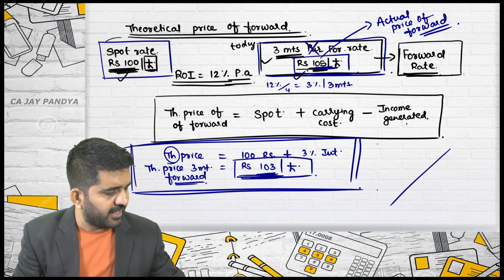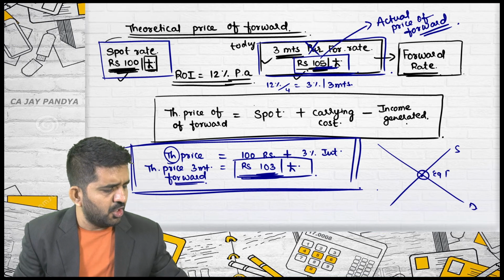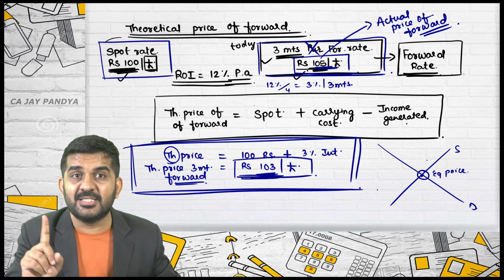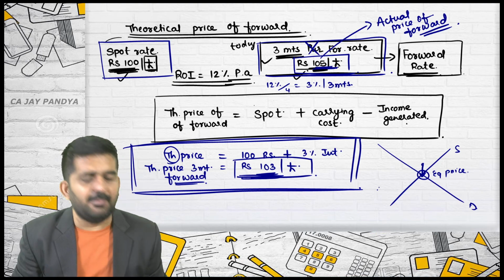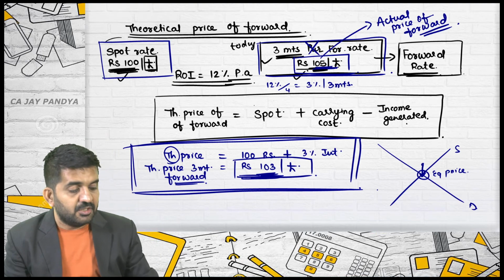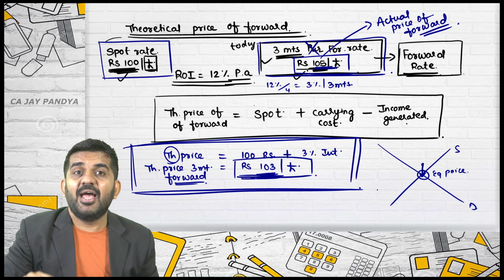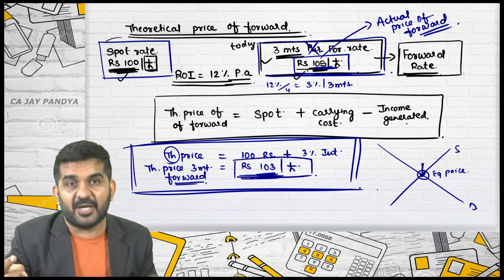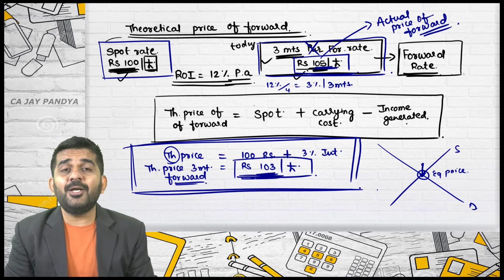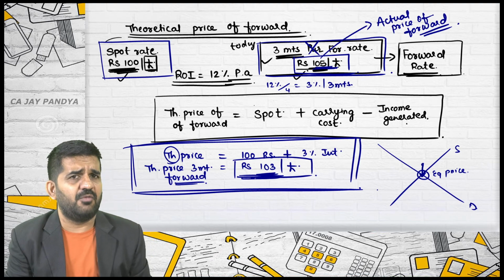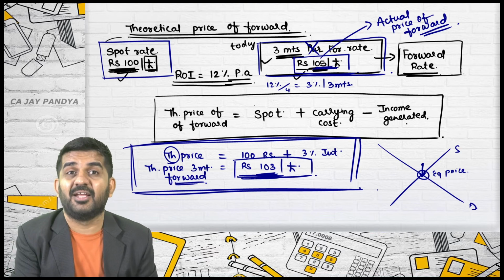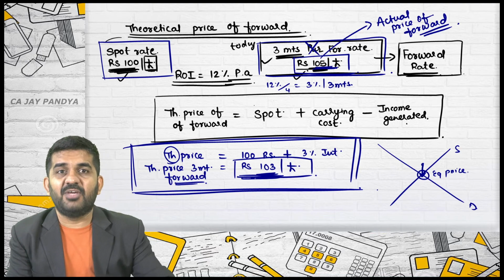Remember that concept of price in your economics. This was supply, this was demand. This was the equilibrium price, not the actual price. The actual price might be this, but you might have learned that the price will ultimately become this. It is equilibrium. This should be the price of the forward, and slowly and gradually this will become the price of the forward. Try to understand, we are going into the next step, not very difficult but somewhat difficult, which is nothing but arbitrage. We are carrying forward this particular example.